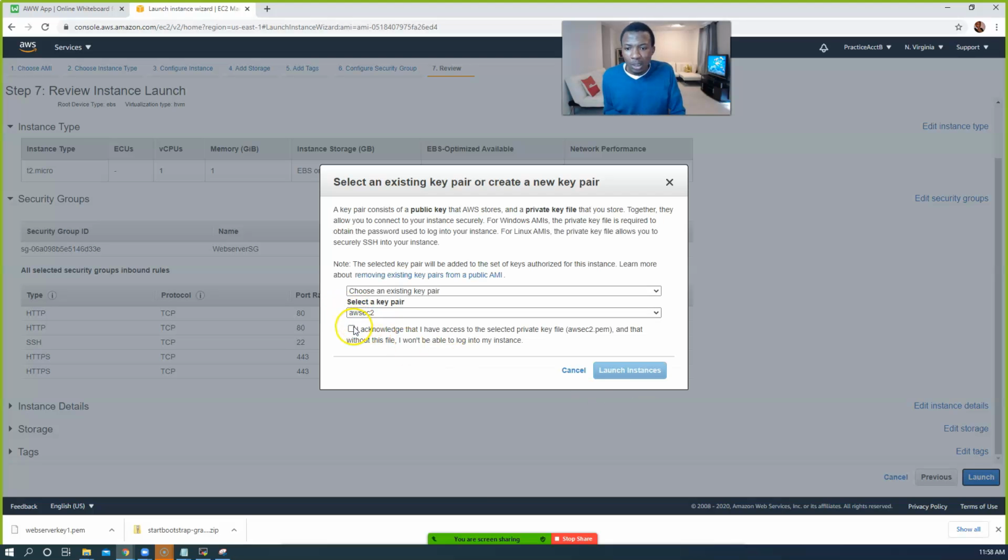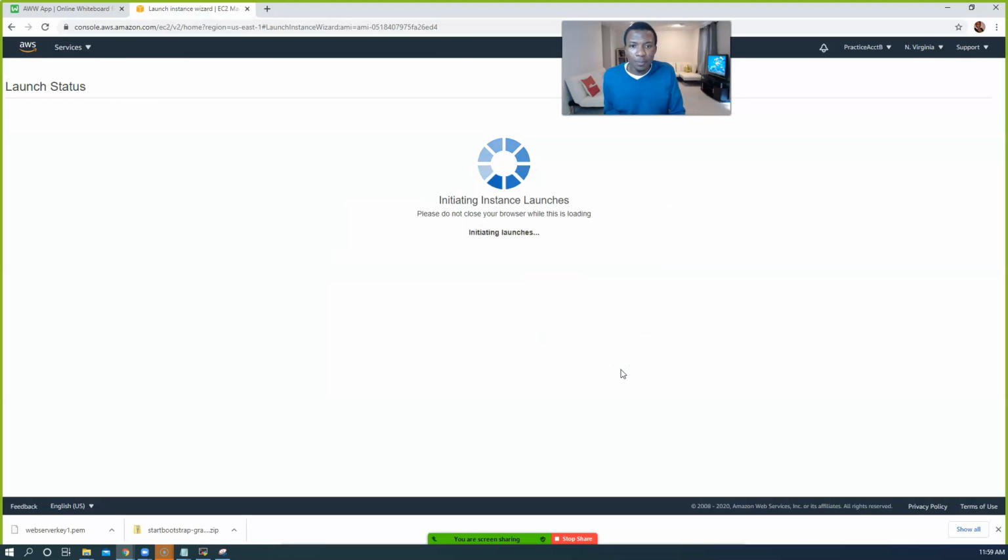Okay? What key pair do I want to use? I'm going to use my web server key 1. Okay? My web server key 1. You guys should have your own web server keys. And now I'm going to click on launch instance.